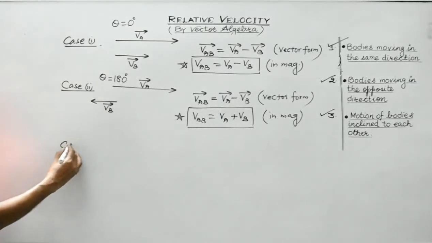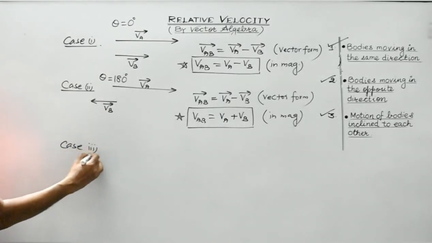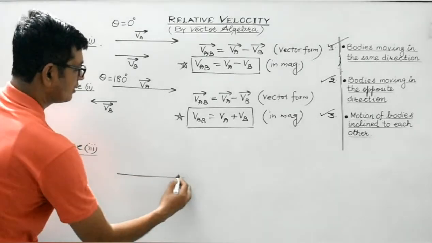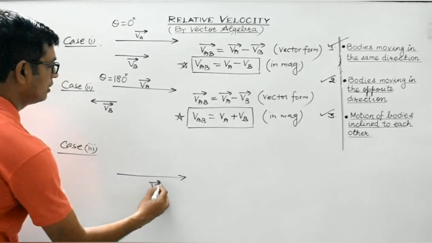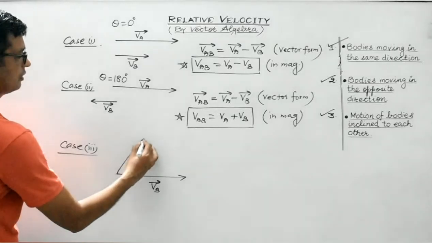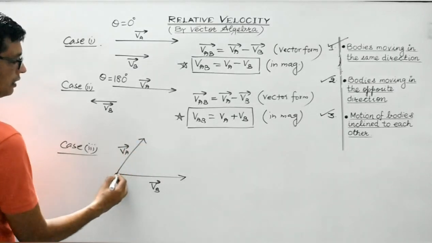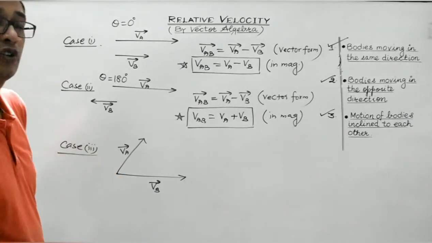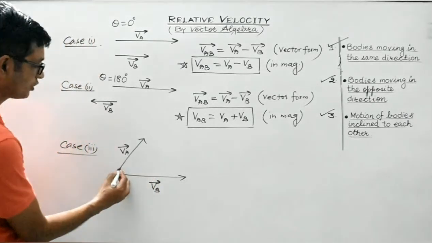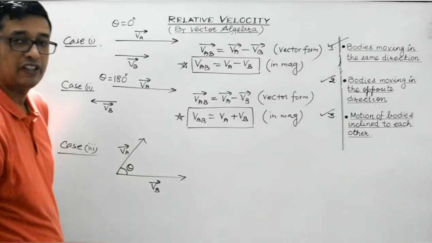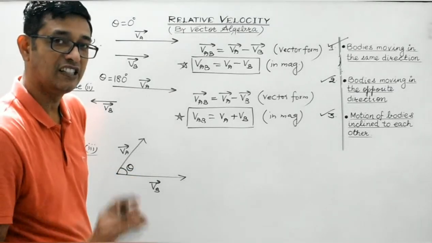Case 3. In case the bodies are moving like this, this is VB and this is VA, and you need to find out the relative velocity between A and B. And the angle between the direction of motion of the two bodies is theta.